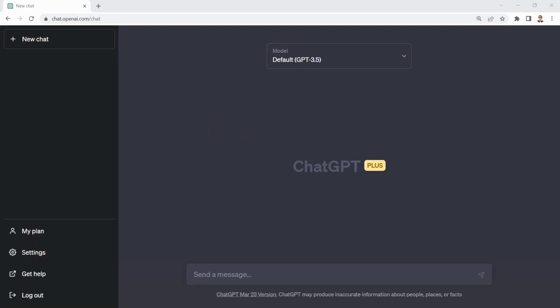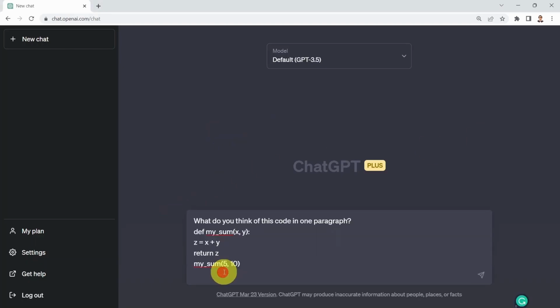Let me show you. Here, I just picked a very simple function called mySum. This function simply sums up the x and y arguments and returns the sum value. And here I'm performing a function call, sending it the arguments 5 and 10. If I just say, what do you think of this code in one paragraph?